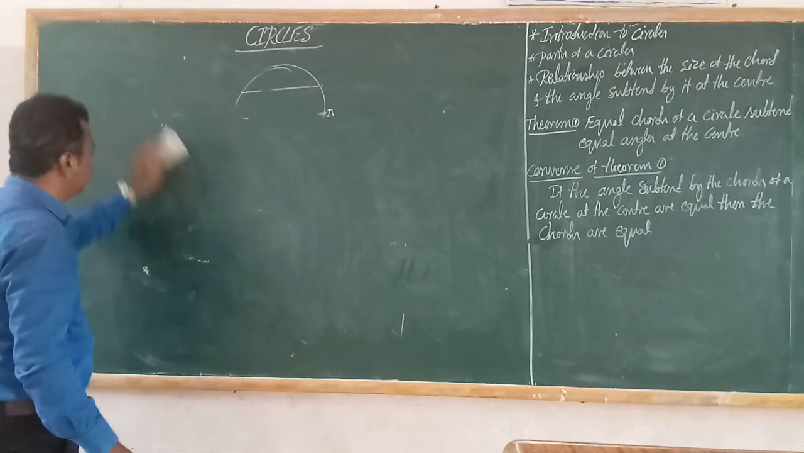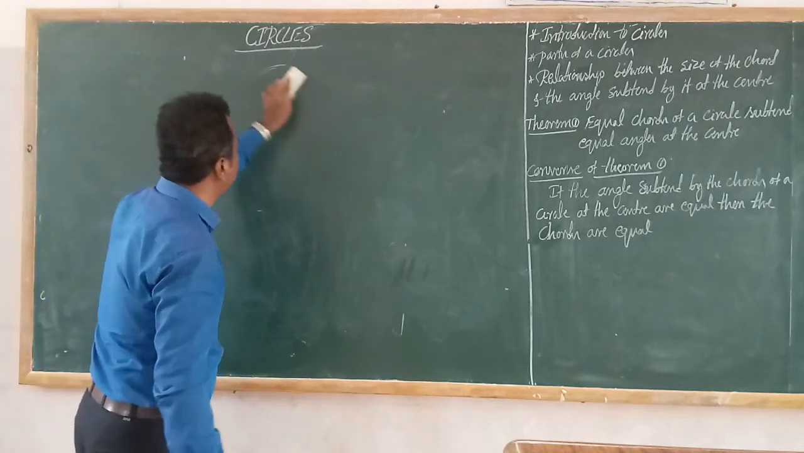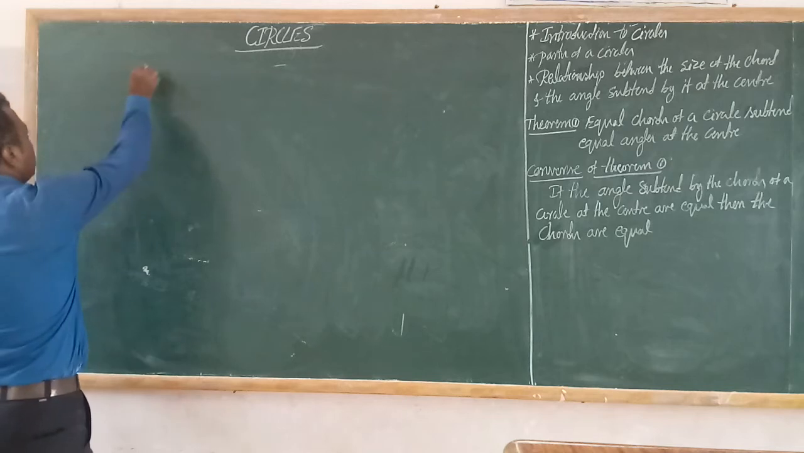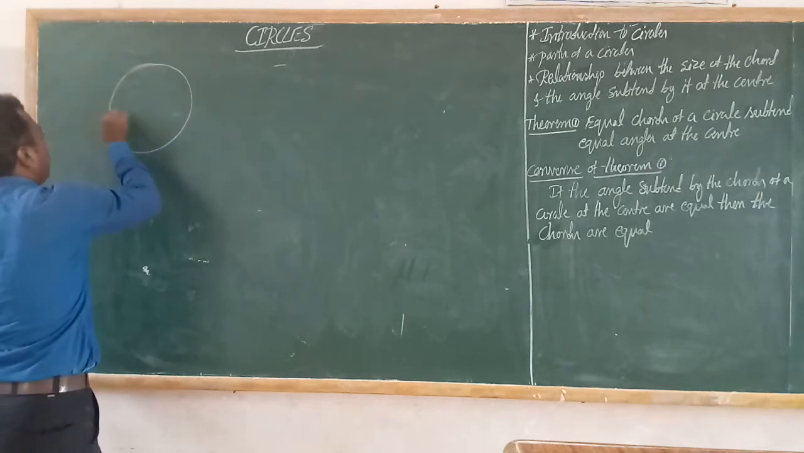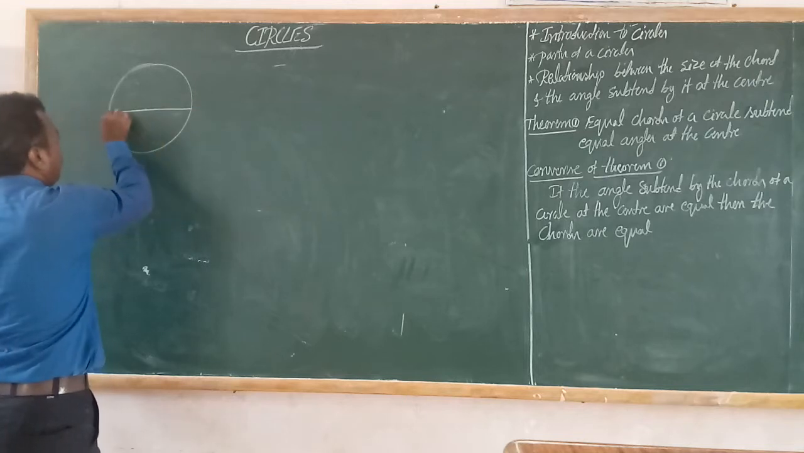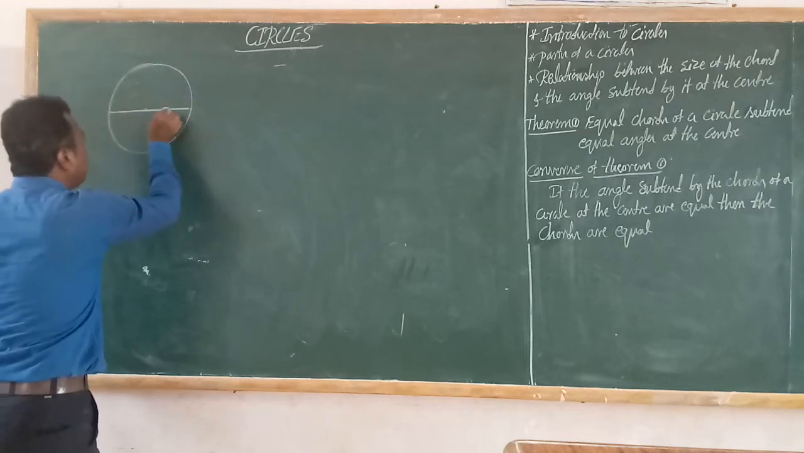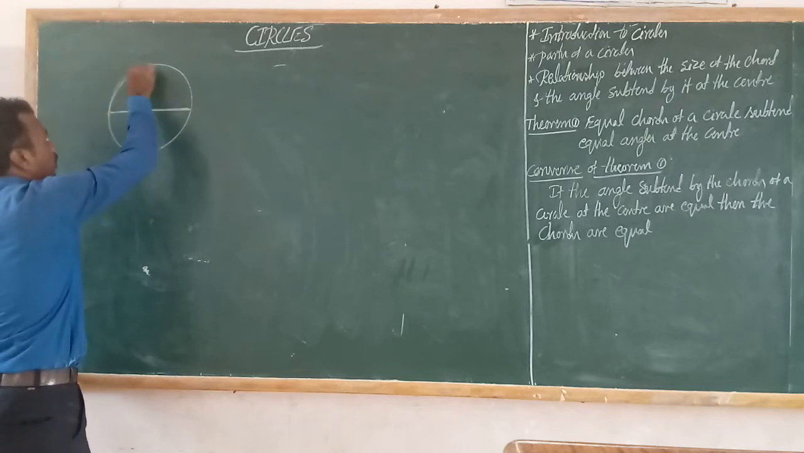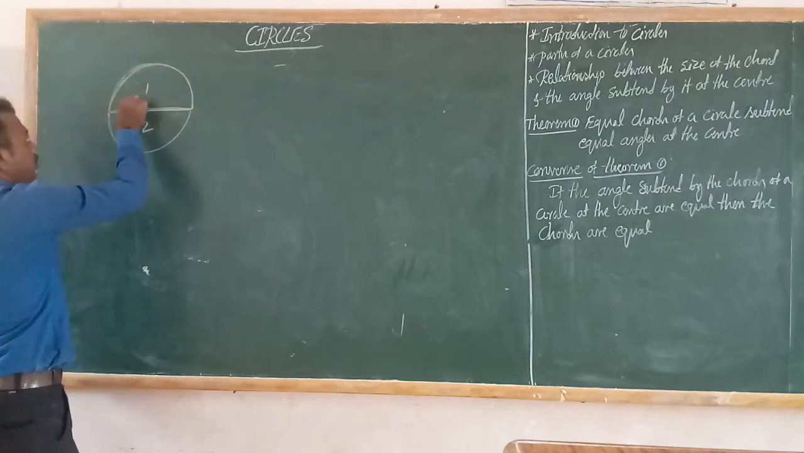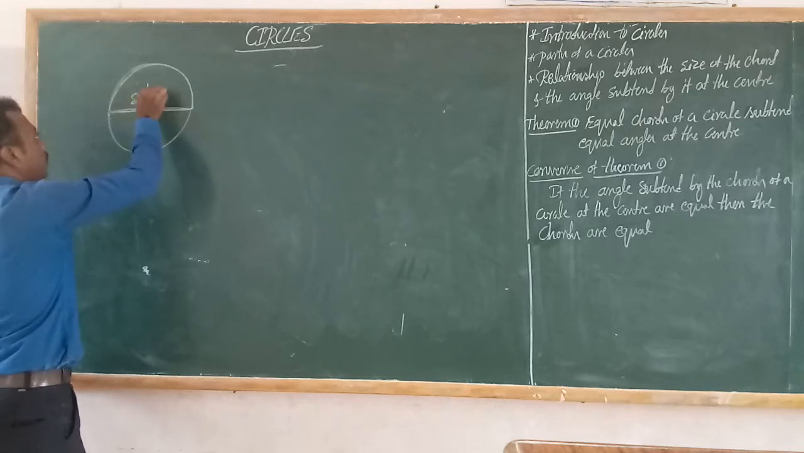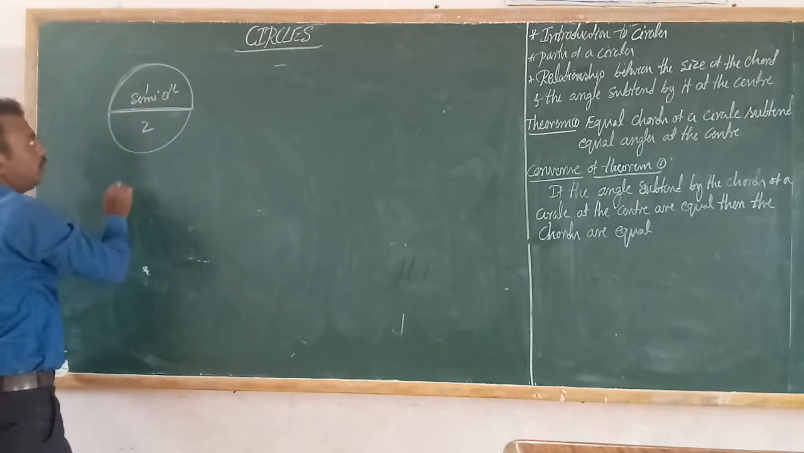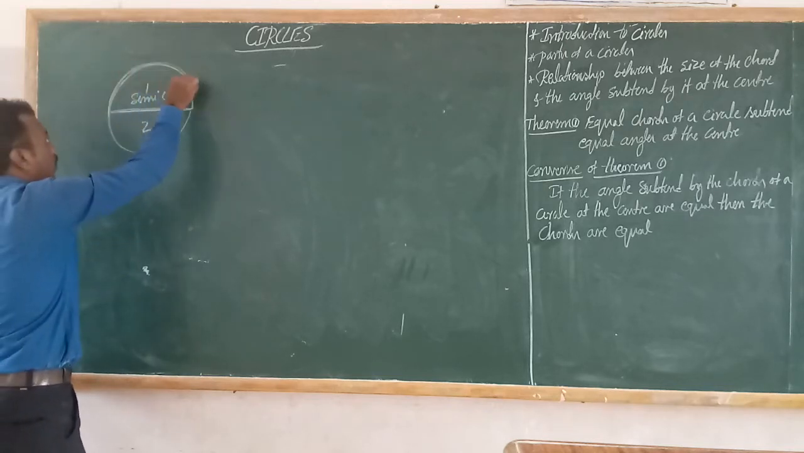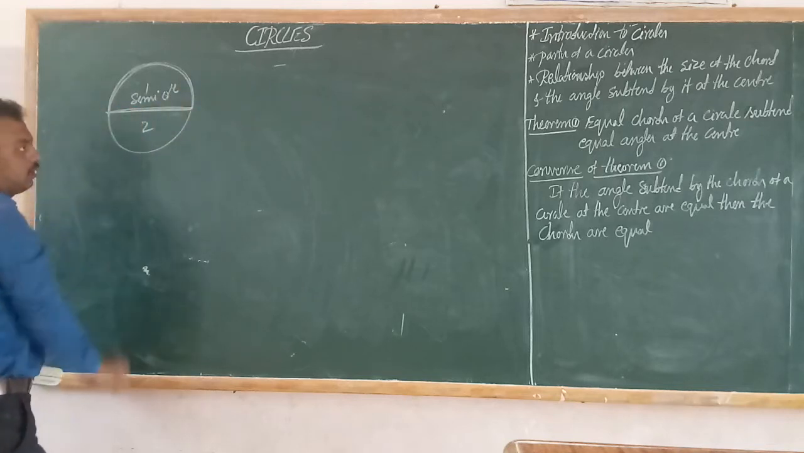Okay, next one, friends. What is the next part of the circle? See, this is one circle, and this is the center of the circle, and I am drawing the diameter. This diameter divides the circle into two parts. Each part becomes a semicircle. What is the meaning of semicircle? This is half of the circle.